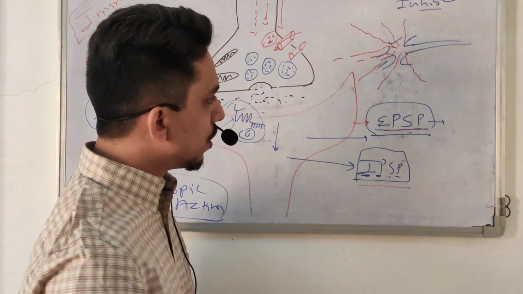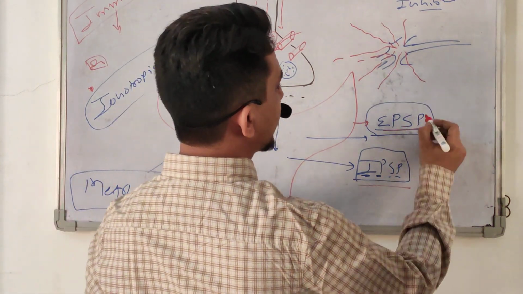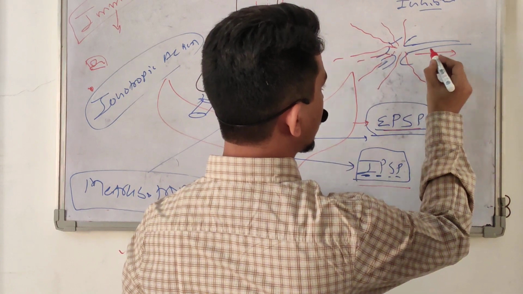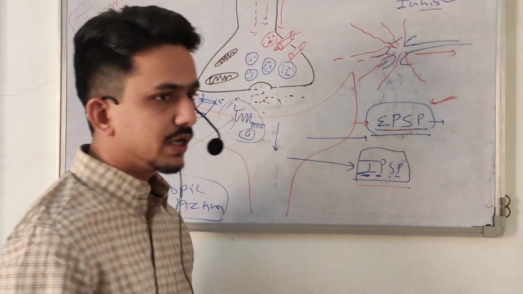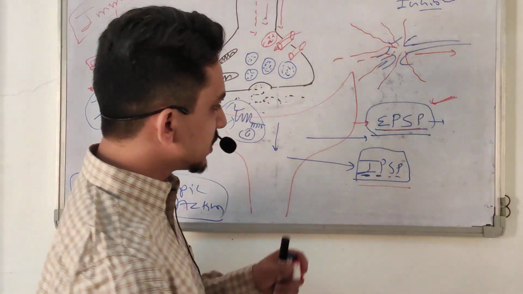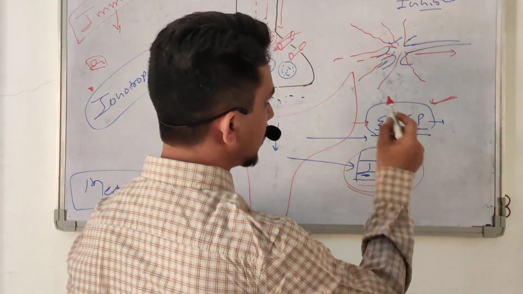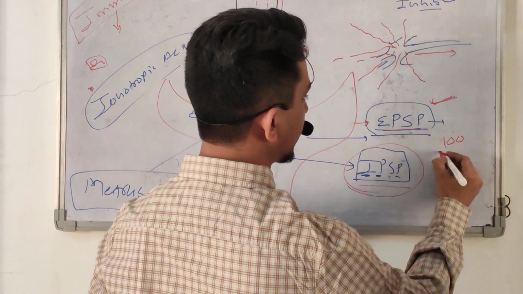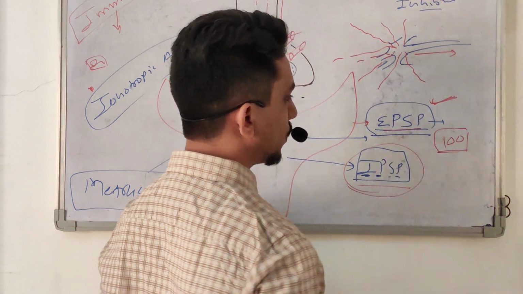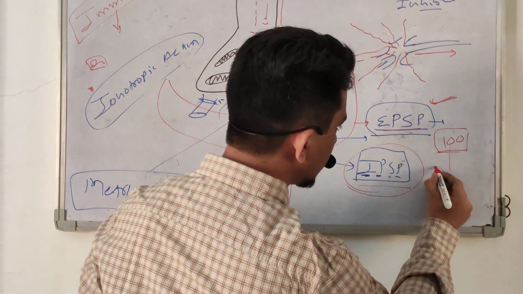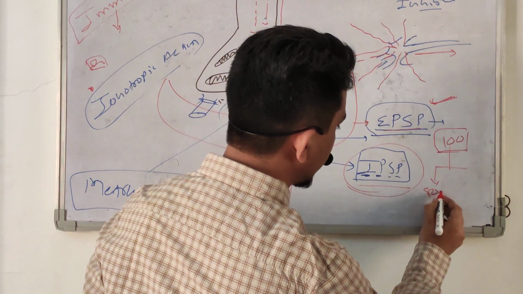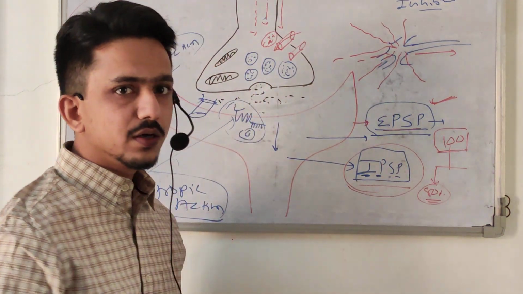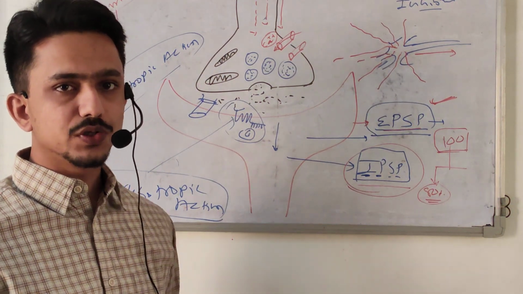So if EPSP is more, this postsynaptic neuron generates the nerve impulse. And if IPSP is more, or whatever, suppose it receives messages from 100 presynaptic neurons, and out of 100, 80% are excitatory, so the postsynaptic neuron generates the excitatory postsynaptic potential.